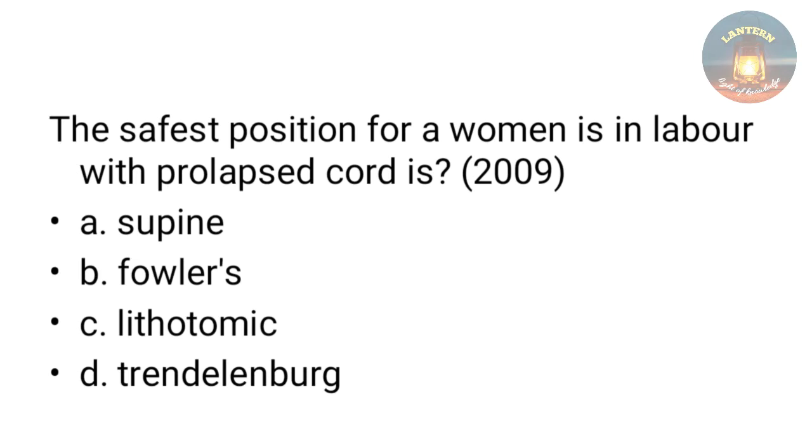Safest position for a woman in labor with prolapsed cord is supine, Fowler's, lithotomy, Trendelenburg. Here the head will compress the umbilical cord and cause compromise of circulation to the baby. So in order to prevent that, the safest position is Trendelenburg position.